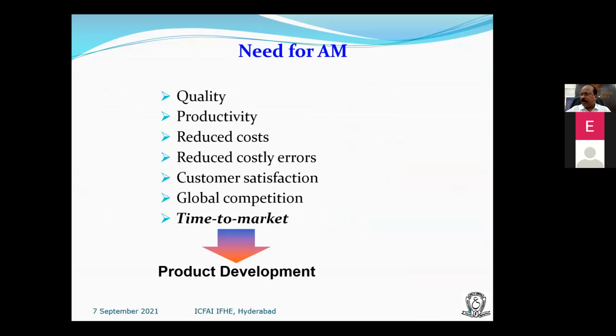Otherwise, what happens? Earlier, without any review, they used to go straight for die design. The die sometimes costs from 2 to 3 lakhs to 40-50 lakhs. So if something goes wrong, the die goes to waste. That's why we are reducing the costly errors.